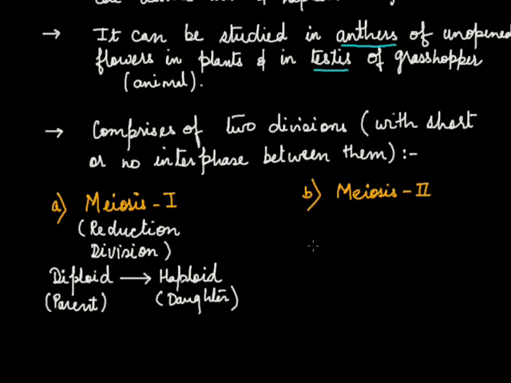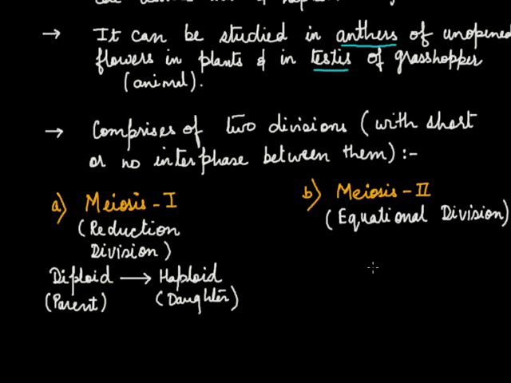Meiosis 2 is known as the equational division because in this stage the haploid state of the daughter cells is maintained. So from haploid daughter cells, further haploid daughter cells are formed.